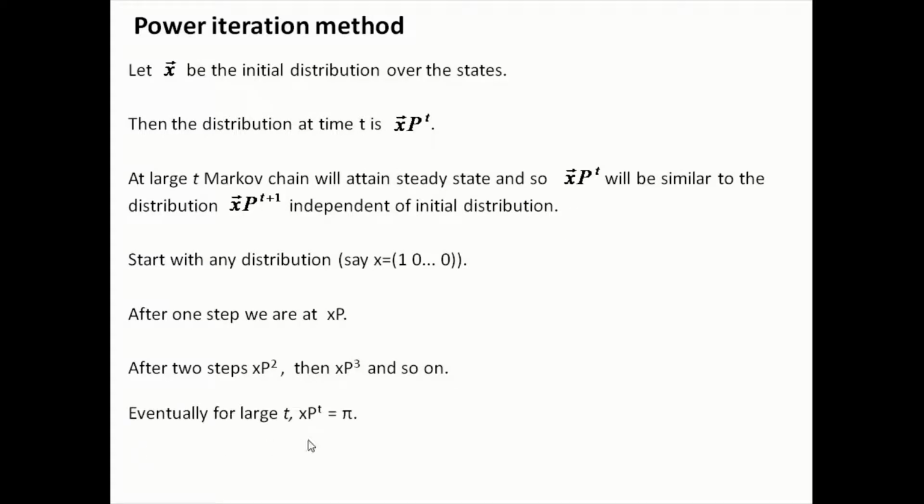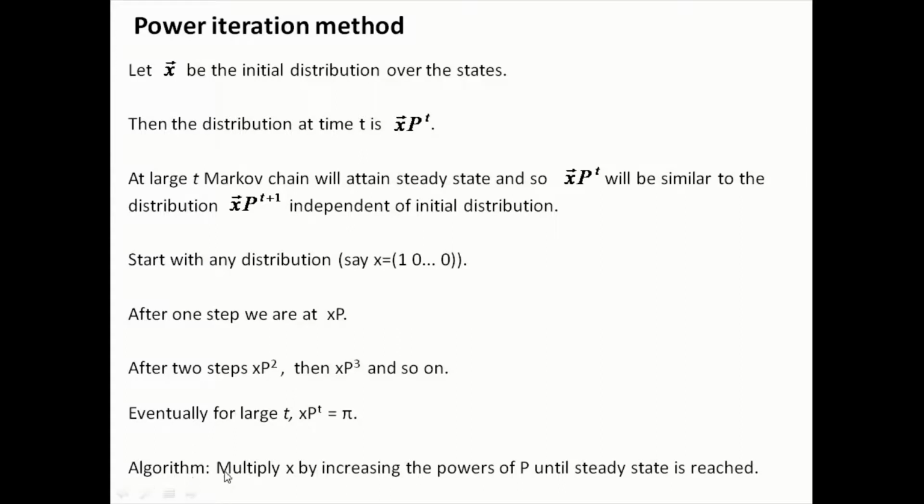Eventually we will reach the target, that is the steady state, so x P raised to t will be equal to pi, and this contains the PageRank values. In simple terms, the algorithm is to multiply x by increasing powers of P until the steady state is reached.